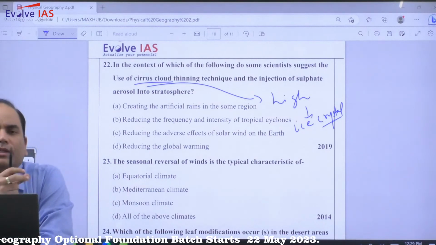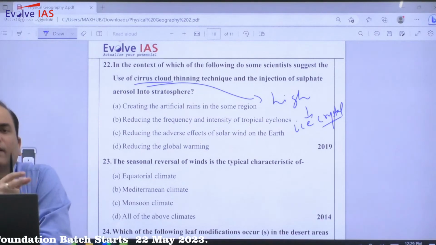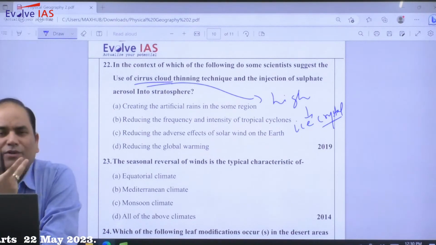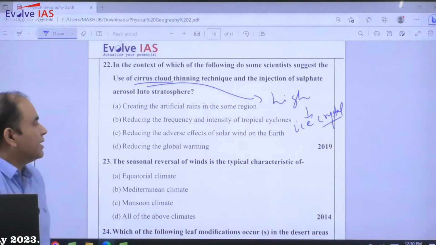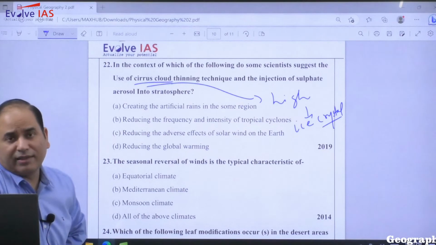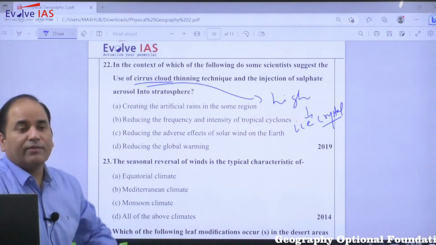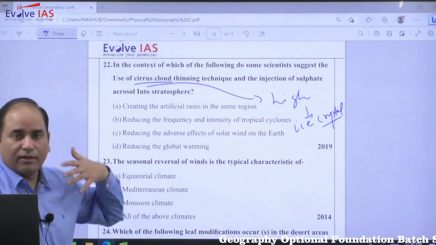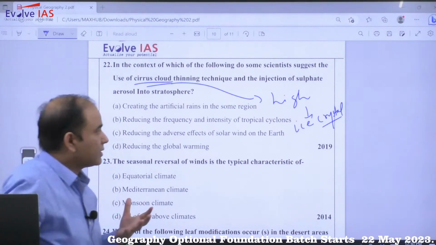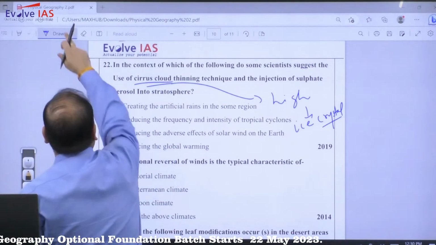Also injection of sulfate aerosol in the stratosphere, तो उससे भी we are thinking, our objective is कि ज़्यादा से ज़्यादा अगर हम aerosol करेंगे तो again absorption effectiveness will decrease. So in both the cases, the idea is that less heat should be there. So ultimately we are trying to decrease the temperature, reducing the global warming. Both of these methodologies are at the nascent stage. Some of the scientists are agreeing, some are not agreeing, because there will be a viewpoint that if you induce this, in the longer run it can cause ozone destruction and affect overall albedo. But here the answer is reducing the global warming.